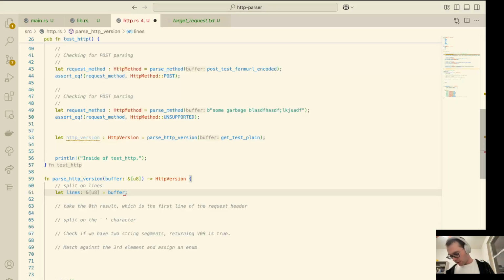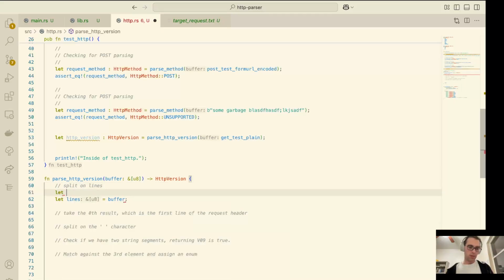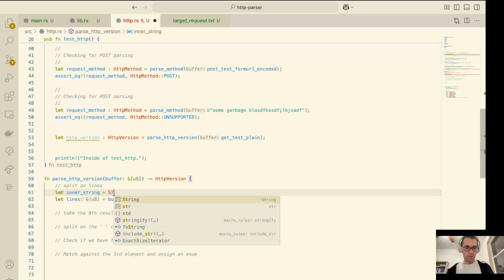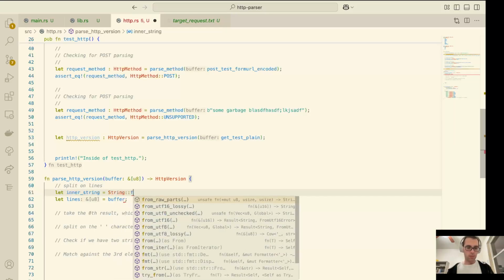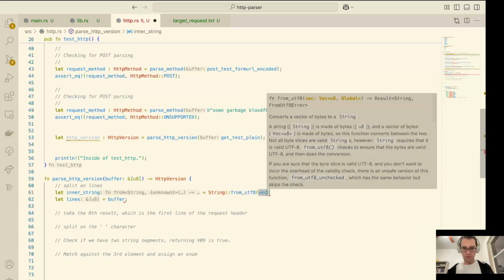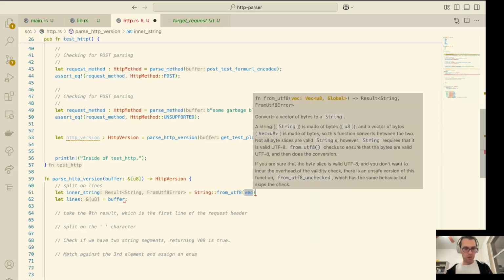Let's take a certain amount of our slice, a certain amount of our buffer, and convert that into a string. It's not my favorite way to do it, and we'll probably come back and make it more efficient. But let's go ahead and do it. So let's do inner string. So we're going to do from UTF-8, and this is when we have a vector. So we're going to do buffer.